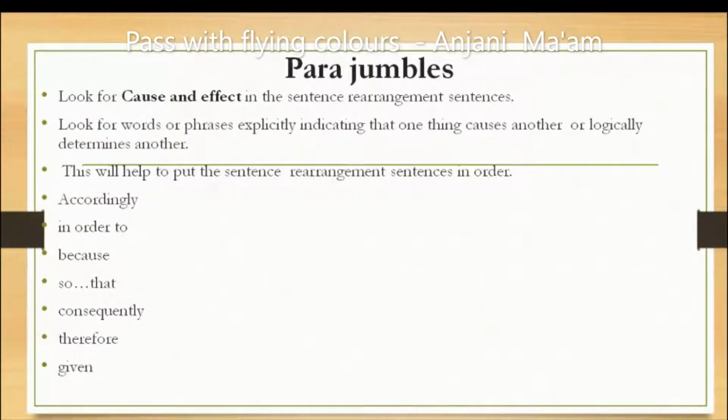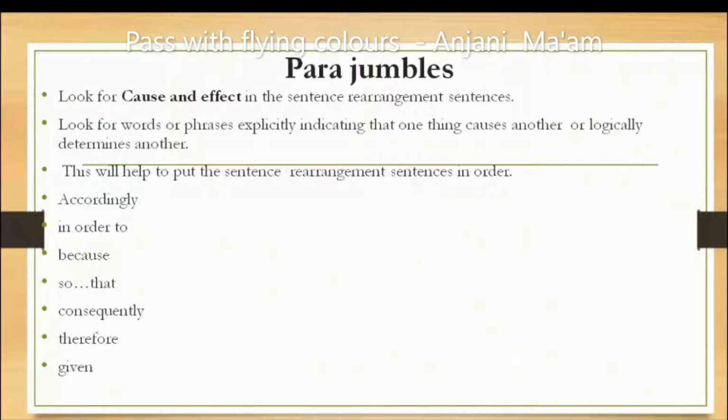Now the next technique to solve parajumbles is to look for the cause and effect in the sentence rearrangement sentences. Look for the words or phrases explicitly indicating that one thing causes another or logically determines another. This will help you to put the sentences in order.